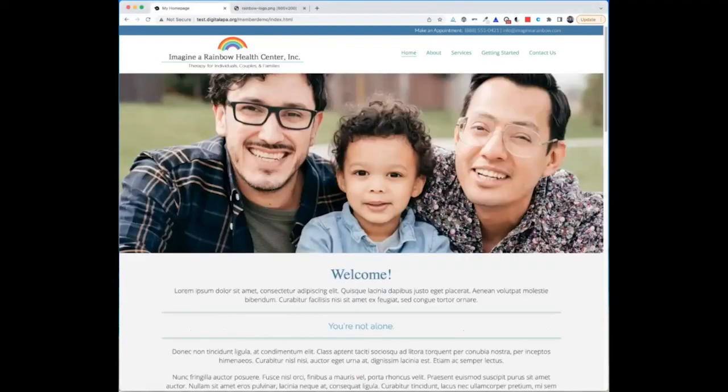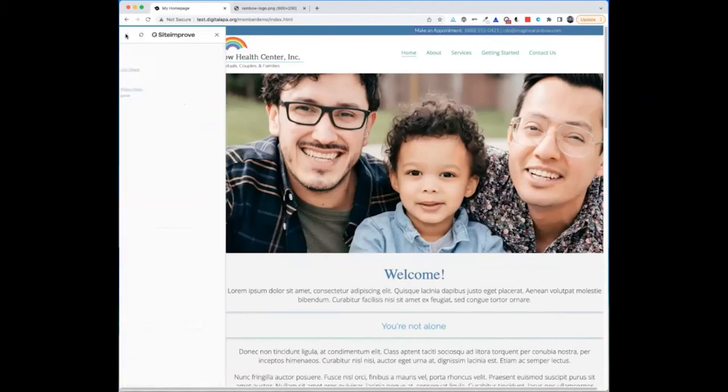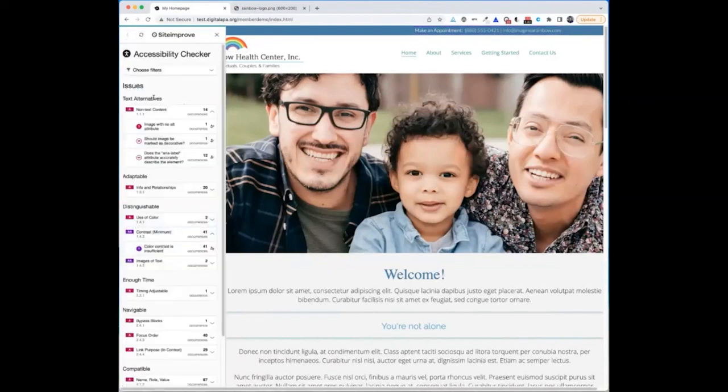You can check color online by using the same plugin checkers we used for the images. I'm going to click on the Site Improved one because what I like about the Site Improved checker, and I got to the color contrast by going to the distinguishable section, and these are matched to the Web Content Accessibility Guidelines.